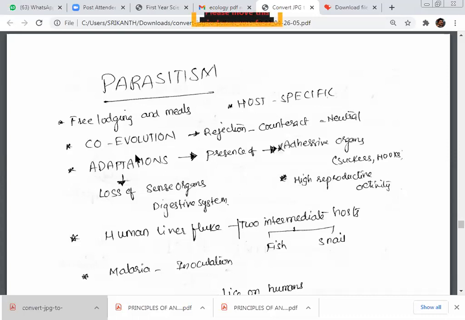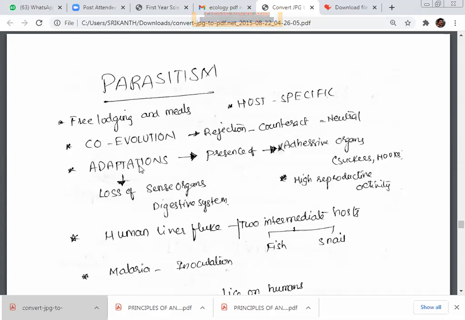Next, co-evolution. When the host is changing, the parasite also should go for a similar kind of adaptation. Otherwise, that particular parasite may not survive. They may get rejected. So the parasite should counteract.